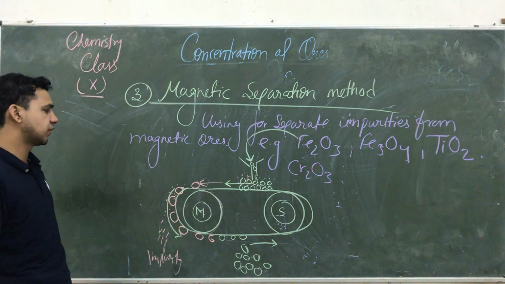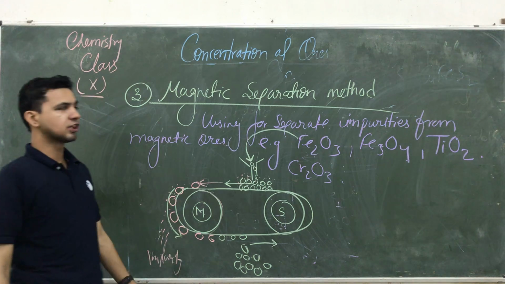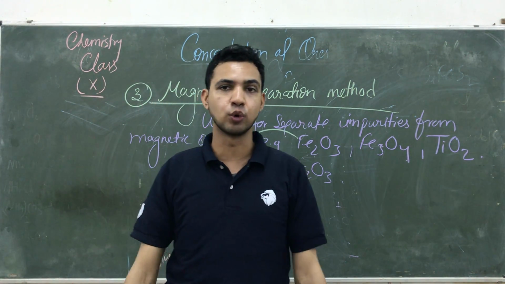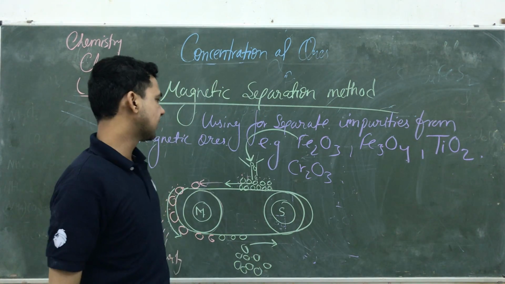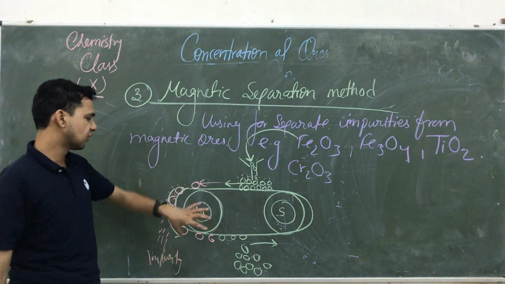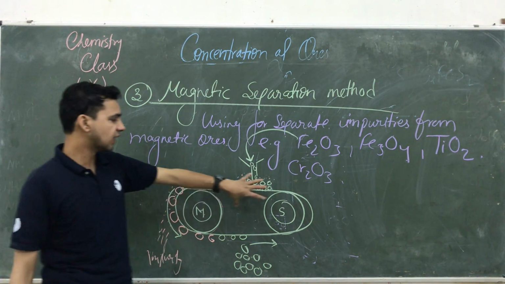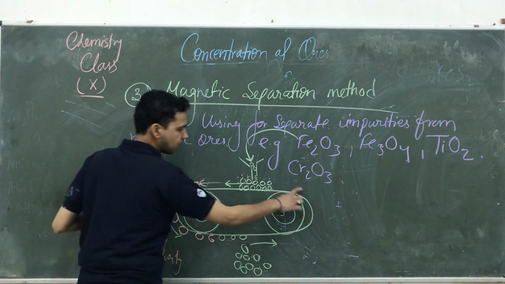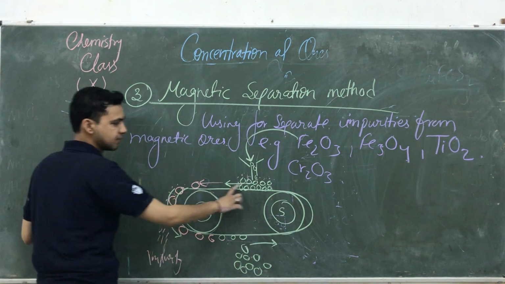Again, I am going to explain. That is the magnetic separation method. It is generally used to separate the impurities from the magnetic ore. What happens in that process? Here the two wheels are always rotating. One wheel contains a magnetic effect. The other wheel is a simple wheel. Both wheels are connected with the help of a leather belt or a steel belt.